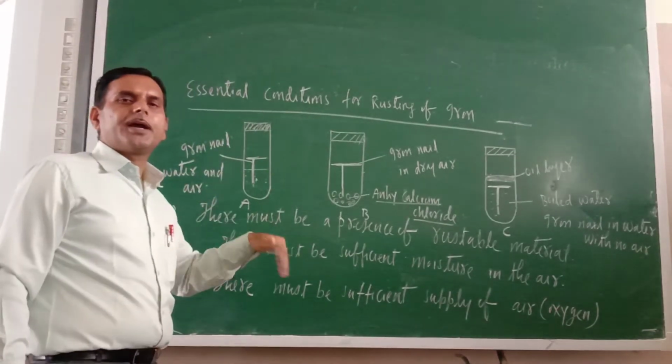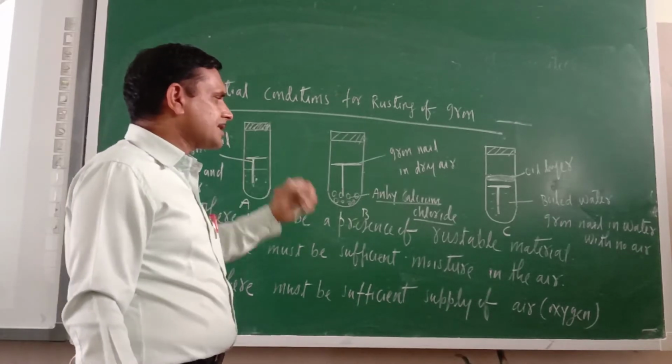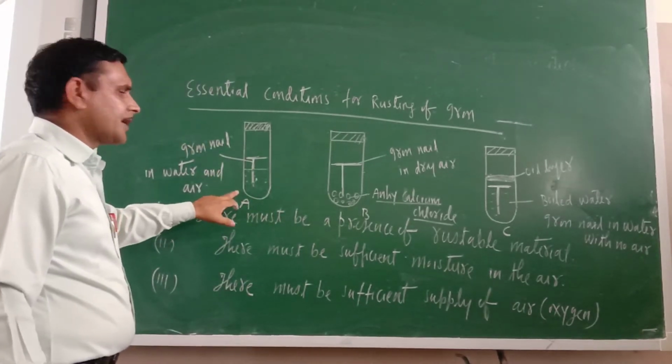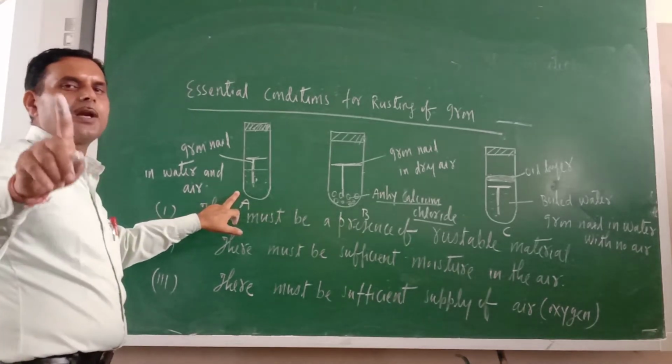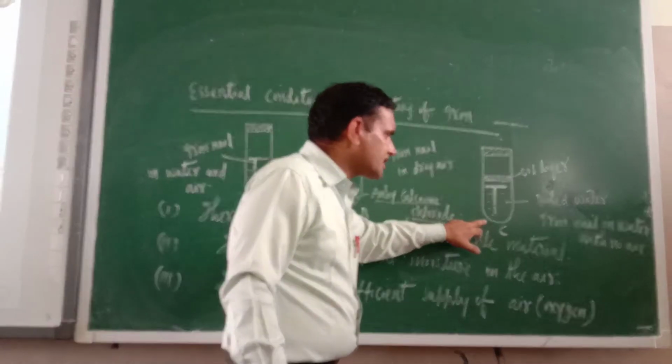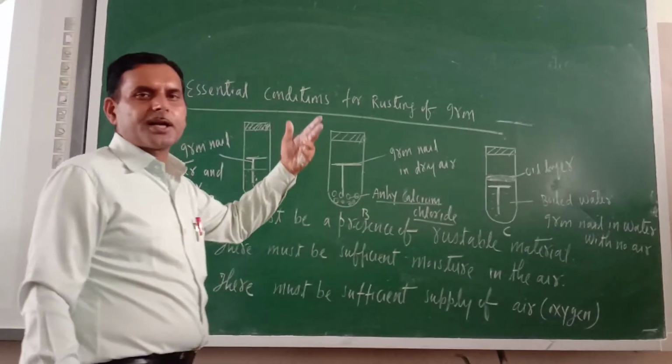After 1 day or 2 days, you will see that only the iron nail present in test tube A gets rusted, while the iron nails in test tubes B and C do not get rusted.